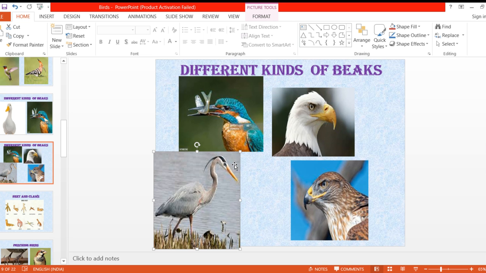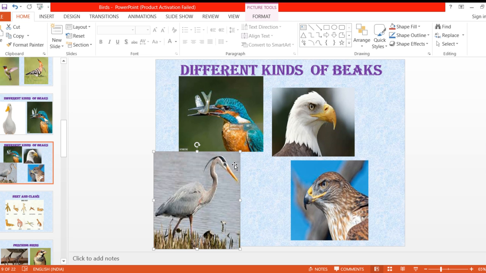Okay. Now, if everybody started speaking, then I will not hear it properly. Now, see, the pelican which is there, it has the long beak, isn't it? Next one, the eagle has the hooked beak. See, it is like a hook beak, isn't it? It is sharp and it is a little bit hooked. Why is it so? Because eagle eats the flesh of small animals, isn't it? So it has the hook beak to tear the flesh of small birds and animals such as mice, squirrel.